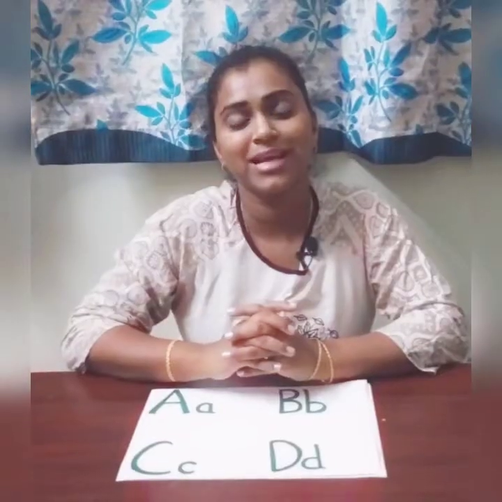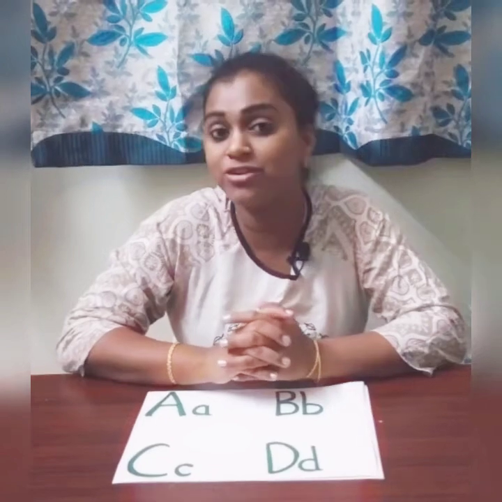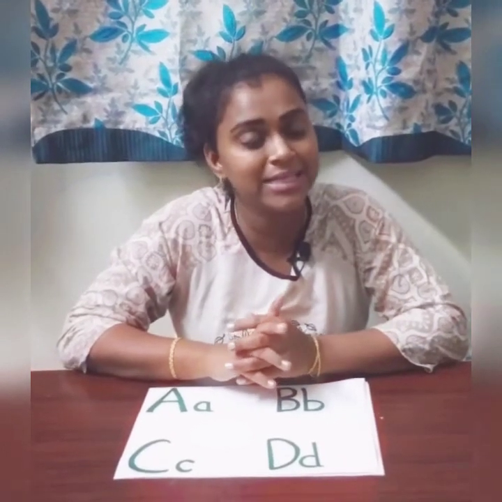Hi little kids! Today we are going to learn the uppercase and the lowercase alphabet. That is 26 letters, which is the English alphabet we will be learning, which is also called capital letters and small letters. So I will be telling you the difference in that and the phonic sounds of it. So today we will learn the uppercase and the lowercase alphabet, which is also called capital letters and small letters of the alphabet.